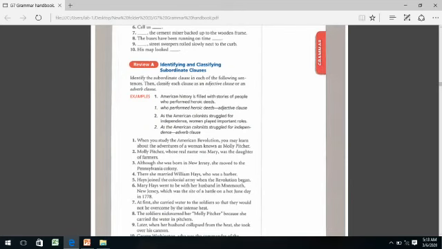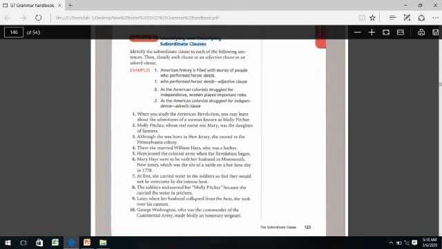Do you remember why? Yes, because it started with a relative pronoun, which is who. So if the clause starts with a relative pronoun, it will be an adjective clause. If the clause starts with a subordinating conjunction, it will be an adverb clause. So let's proceed. Number 1.